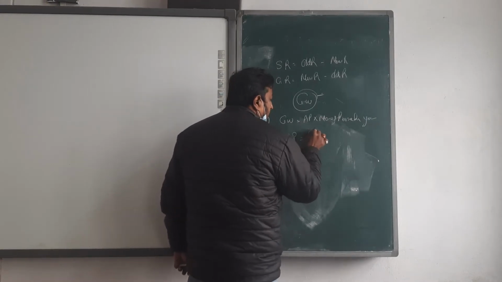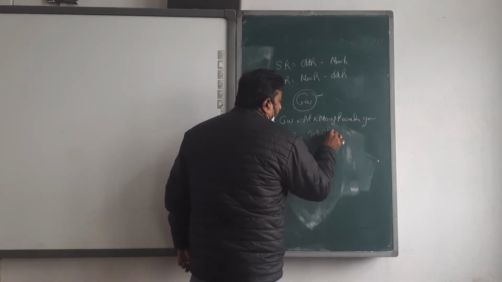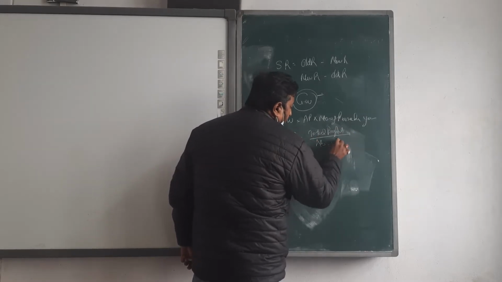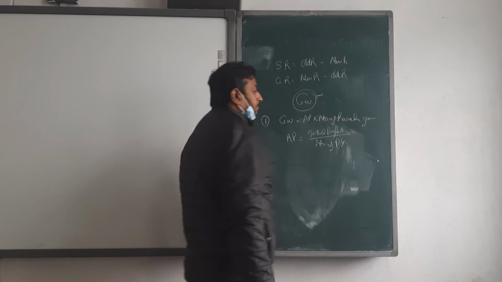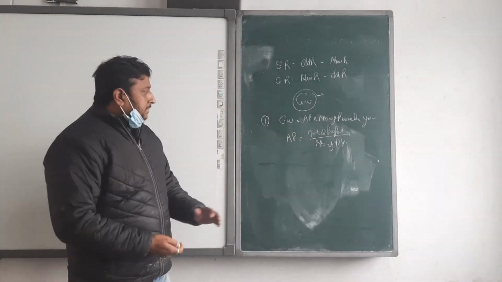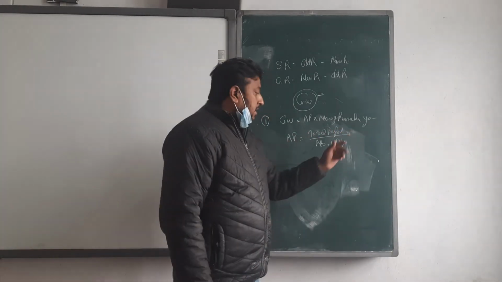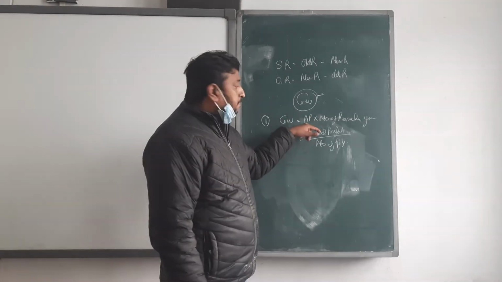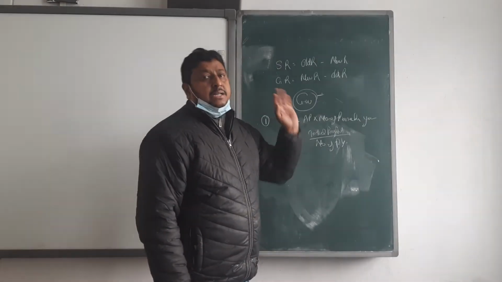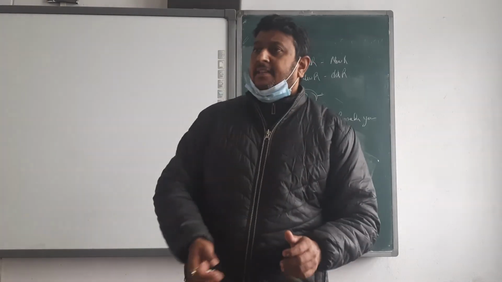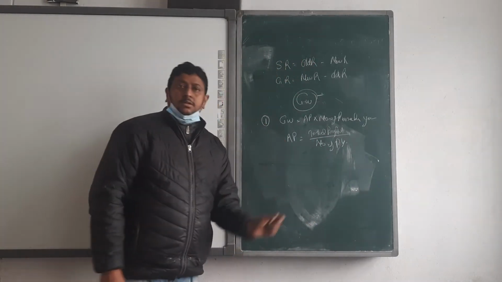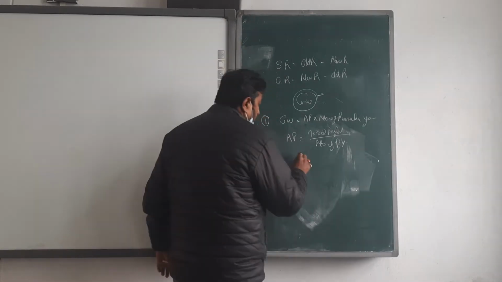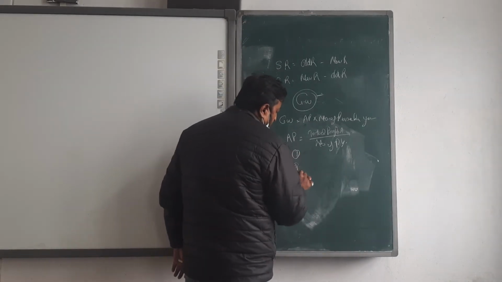Average profit means total profit upon number of profits. First we take the total profit, divide by the number of profits, put that amount as average profit, and then multiply with the number of purchase years. Then you get goodwill. Okay? Clear?